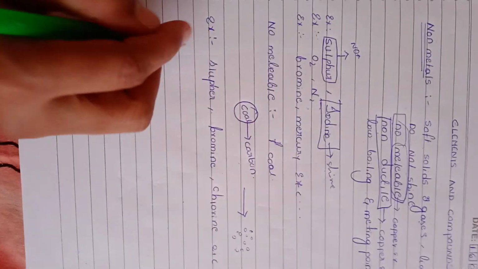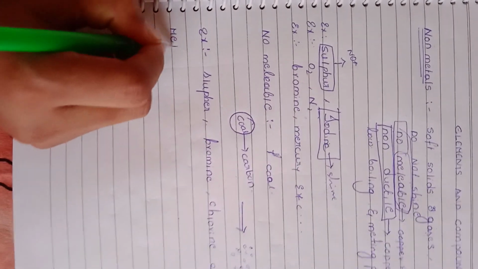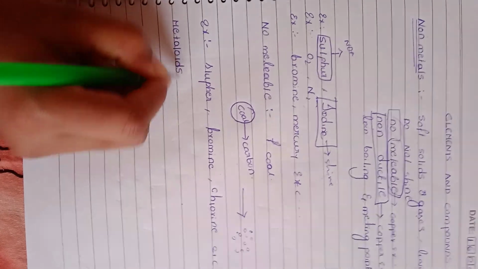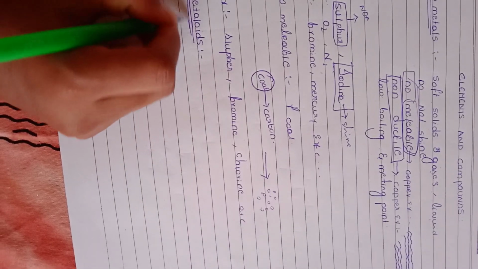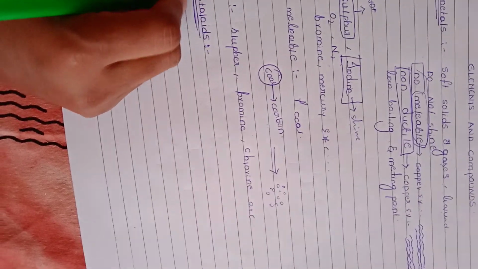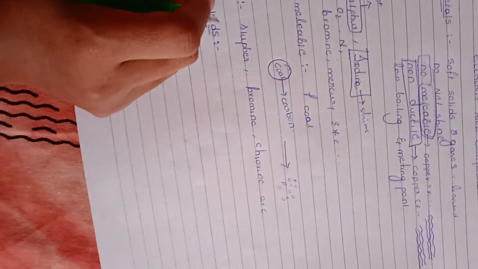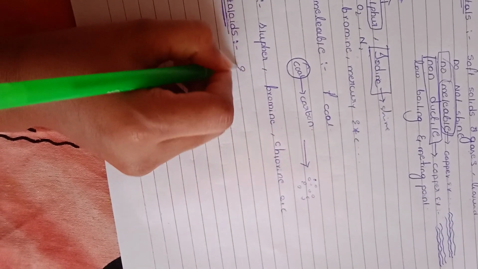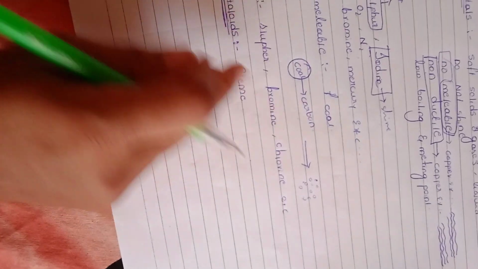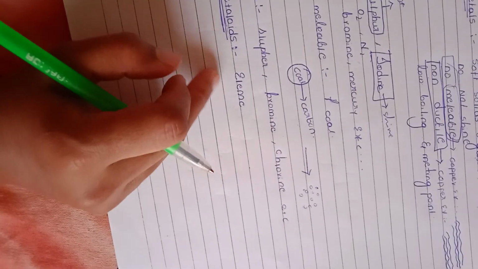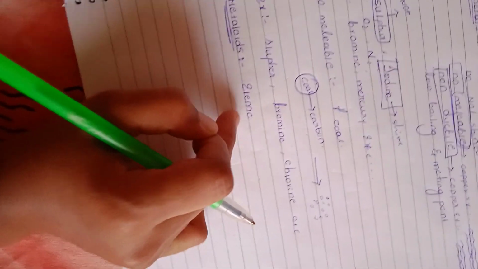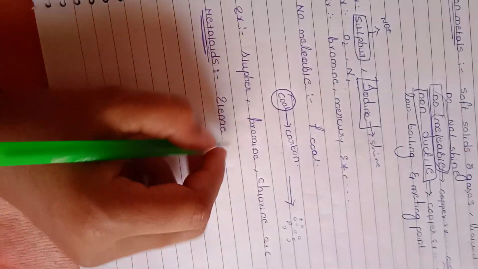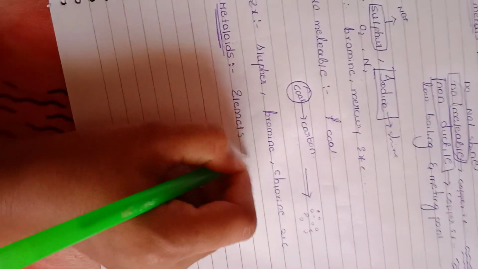Now we'll discuss the metalloids. Here we take only the definition of metalloids; you can study them in more detail in your higher studies. Metalloids are elements that show properties of both metals and non-metals.